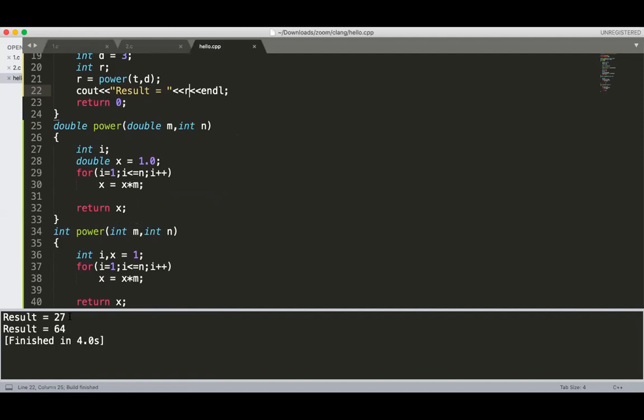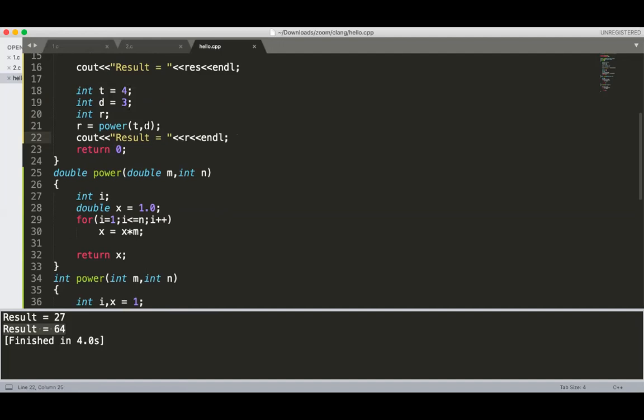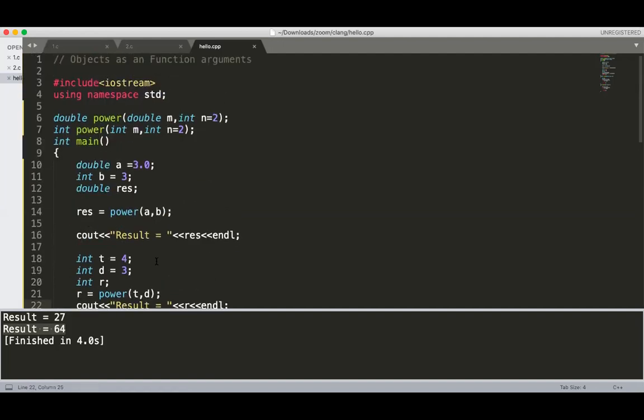Look here, the first one is 27, the second is 64. 4 raised to 3 is 64. Getting? Yes, sir. So I have already given you the solution of two programs, 4.19 and 4.20.